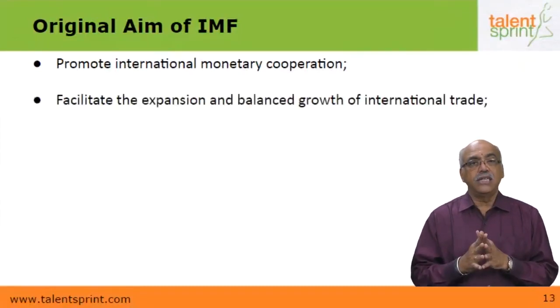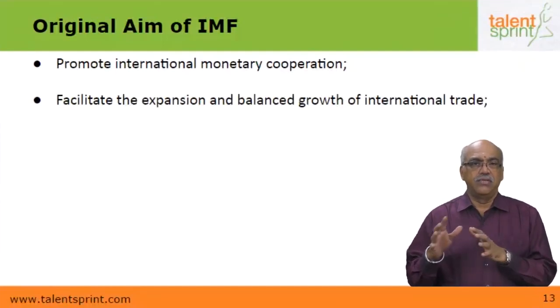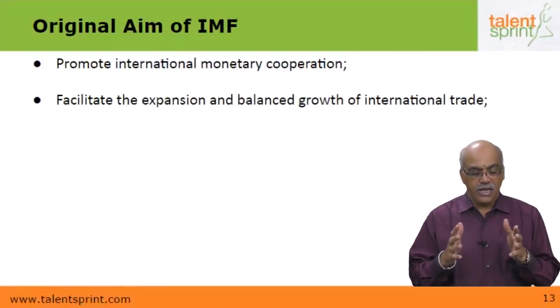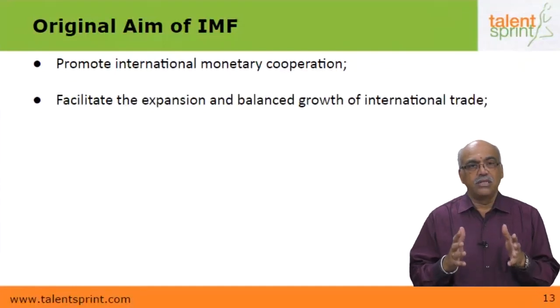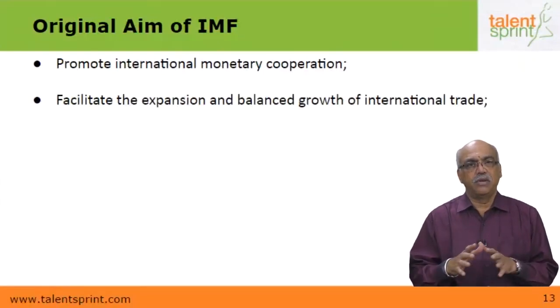Also, to facilitate the expansion and balanced growth of international trade. It is not enough if one or two countries continue to prosper at the expense of the other countries. So the IMF wanted to promote and foster international growth and balanced growth. That is what is important: the expansion and balanced growth of international trade. It wanted to ensure that international trade expands and grows, but in a balanced manner so that every country can benefit from it as much as possible.